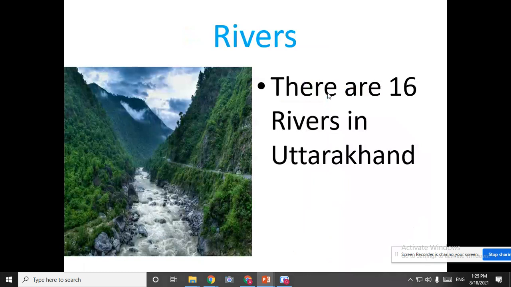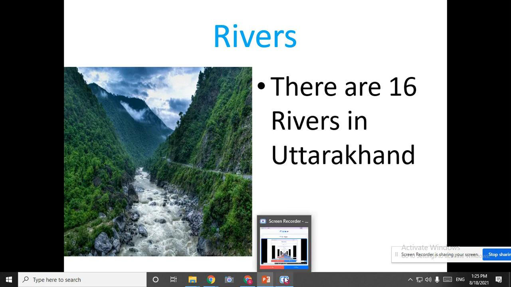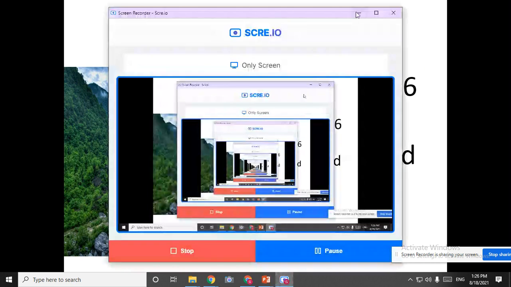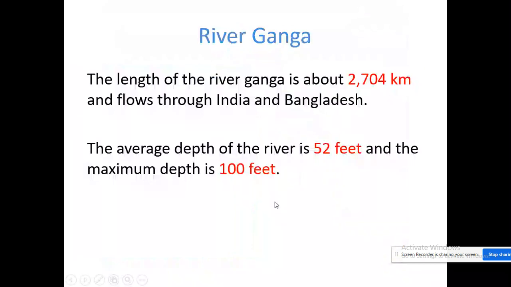So next we will come to rivers. Can you all see the water flowing? Yes. So rivers in Uttarakhand, the total number is 16. How many rivers can you find? Yes, 16.